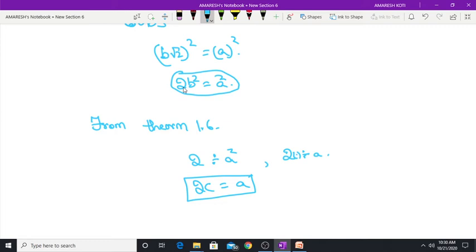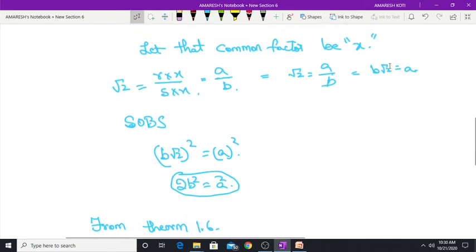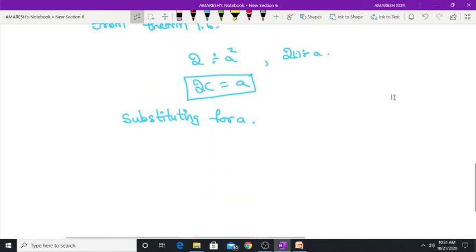So substituting for a, what we have to substitute is c here. a equals b root 2 is what we need to substitute.